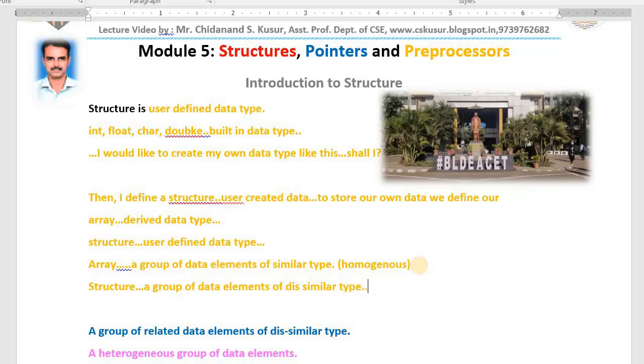Structure might be a group of data elements of dissimilar or similar type. Structure can be called as an array, but array cannot be called as a structure. Understood, all of you? A group of data elements of dissimilar type or similar type, you can call it a structure. Array cannot be called as a structure, but structure can be called as an array. That is the major difference between array and structure.